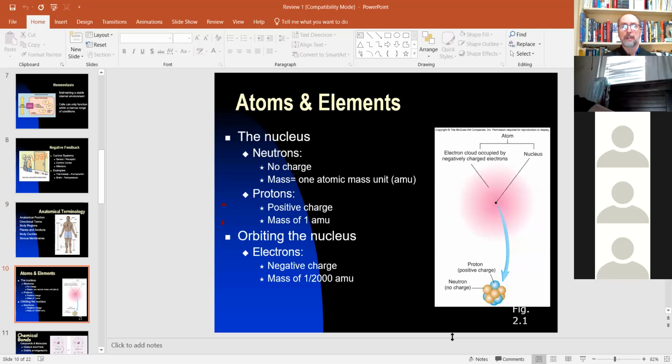Chapter 2, chemistry. You should know what an atom is and what an element is. I'm not going to ask you how many protons are in an iron atom. I'm not going to ask you that. I'm not going to ask you how many electrons are around a nitrogen atom. But I will ask you, what is a proton? What is a neutron? What is an electron? Where do you find them? That kind of stuff. Why is the number of protons important? I might ask you that.